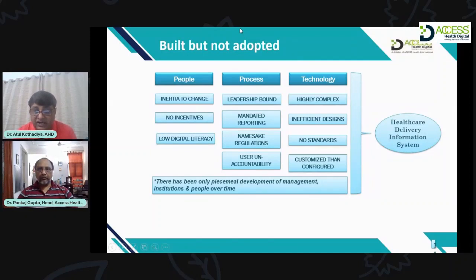Now, customized and configured. Again, coming back to the monolith versus microservices architecture. Most of the HIMS or HDI systems currently in India are monolith. Every client has their own requirement. Some hospitals will follow registration, billing, payment, then the patient goes to the consultation, and after that the patient goes to laboratory and radiology for the investigations, and then the patient will get the reports.